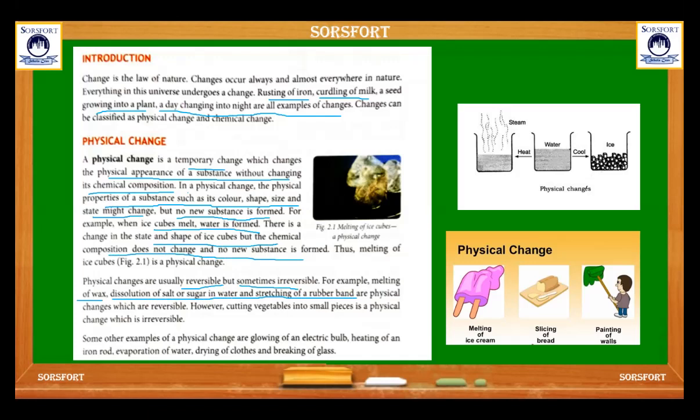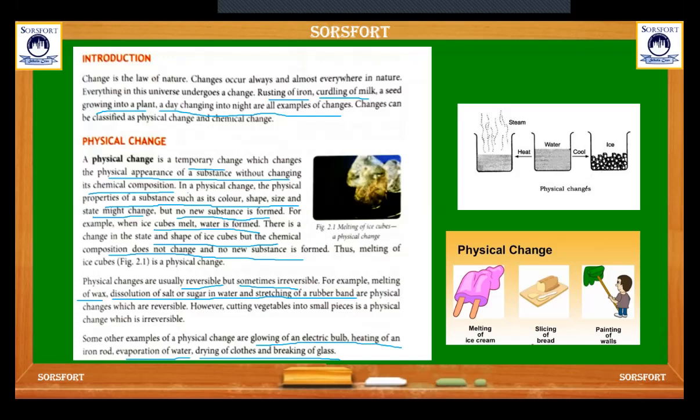We cannot restore a vegetable to its original shape. Some other examples of physical changes are glowing of an electric bulb, heating of an iron rod, evaporation of water, drying of clothes, breaking of glass.